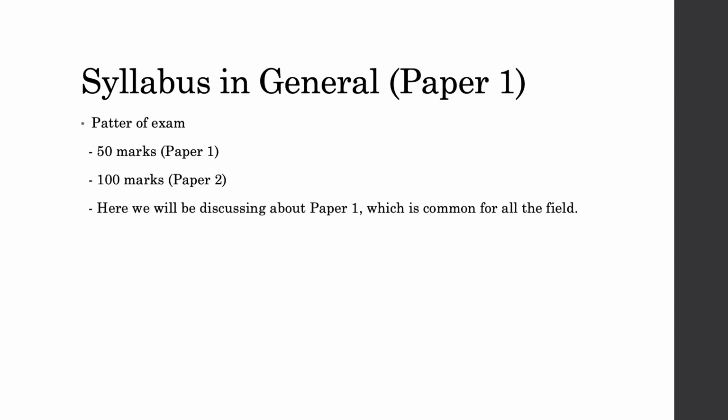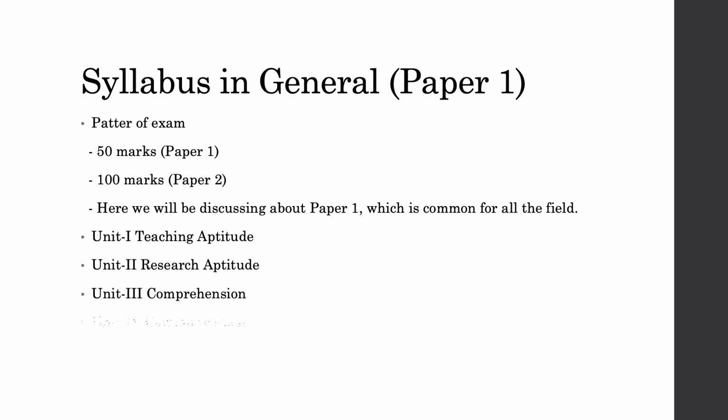The NET UGC paper is divided into two sections. Paper 1 is of 50 marks carrying 2 marks on each question, and paper 2 is of 100 marks, again carrying 2 marks on each question. So the overall exam is of 300 marks, out of which every year the cutoff shuffles as per the standard of the paper.